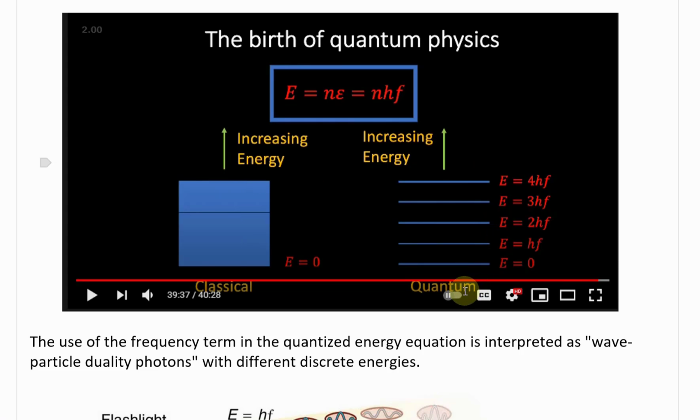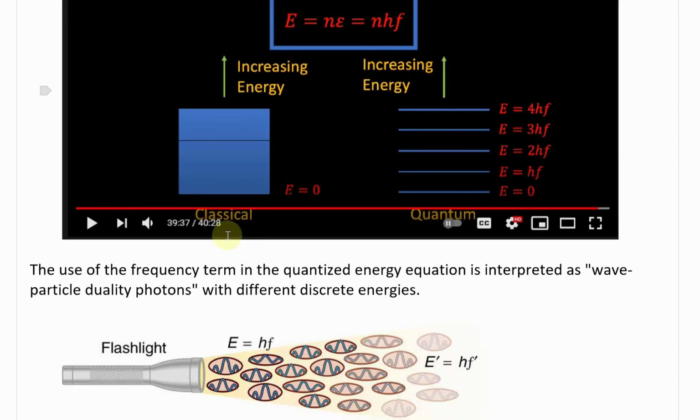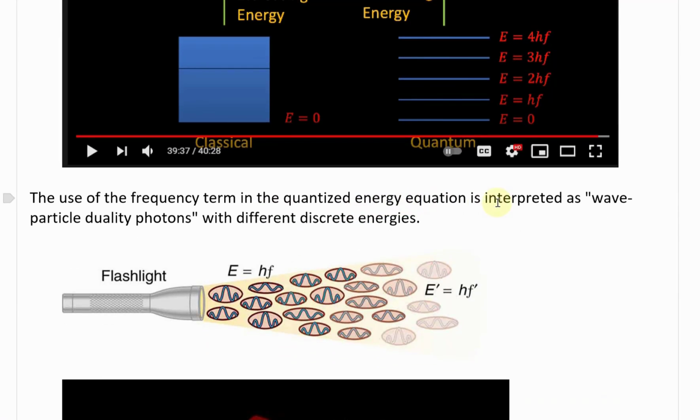And then the quantum one, you have energies either zero, the next one is going to be hf, then the next one's 2hf, and the next one's 3hf, 4hf. So it depends on the frequency. The use of the frequency term in the quantized energy equation is interpreted as the usual, quote, wave particle duality, photons with different discrete energies. So, for example, if you have E equals hf, that is the minimum energy for each frequency. So then you're going to have different types of quote photons or photon particles.